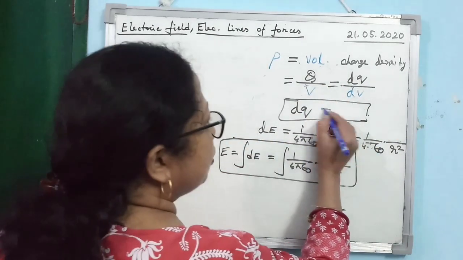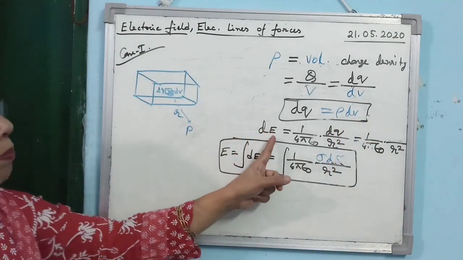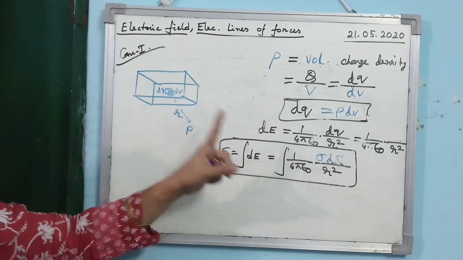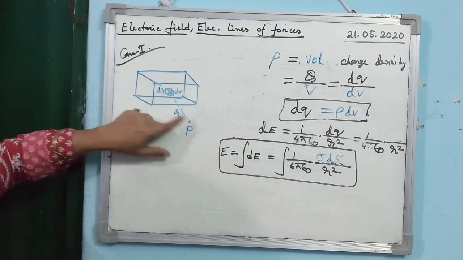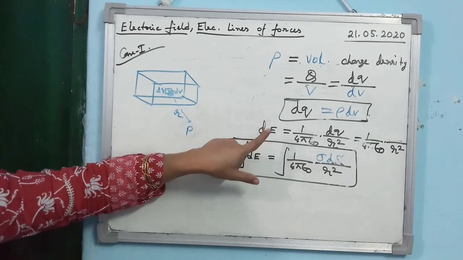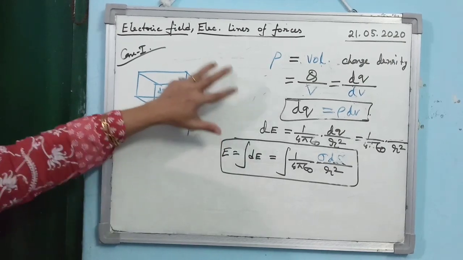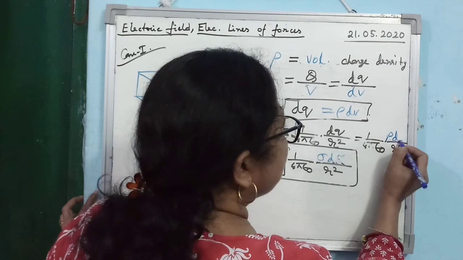So what is dq? dq is rho dV. Clear? So again in the same manner, if you apply the concept of the electric field intensity, what will be the electric field intensity at the point P due to charge dq? This is dE, the electric field intensity due to charge dq, not due to the entire distribution. So what will it become? It will become 1 by 4 pi epsilon naught rho dV by r square.